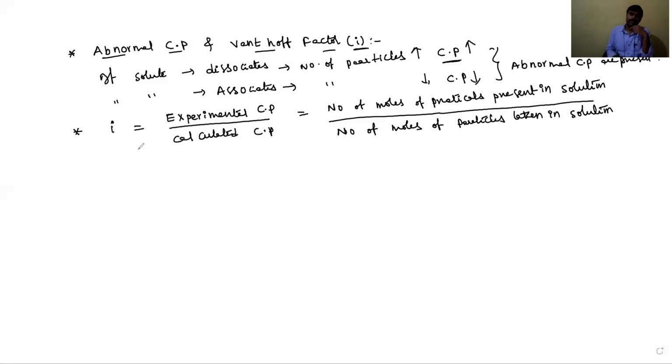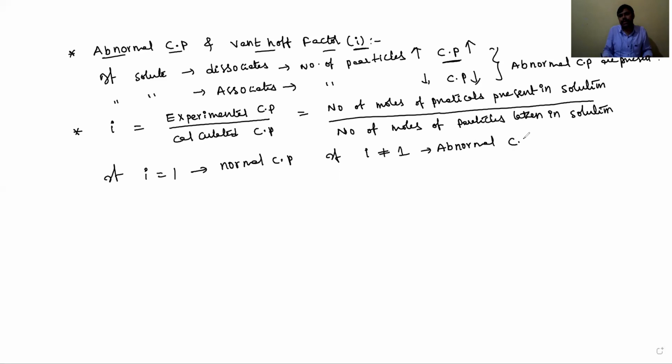If i equals 1, the number of particles present in the solution equals the number of particles initially put into the solution, both are equal. Then i equals 1 means normal colligative properties. If i is not equal to 1, it means abnormal colligative properties.